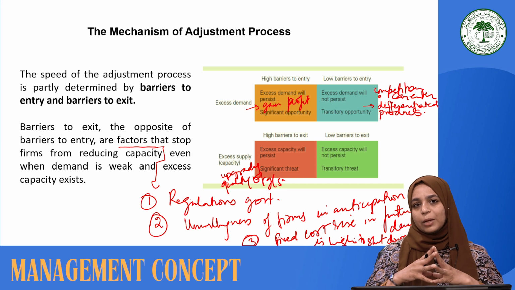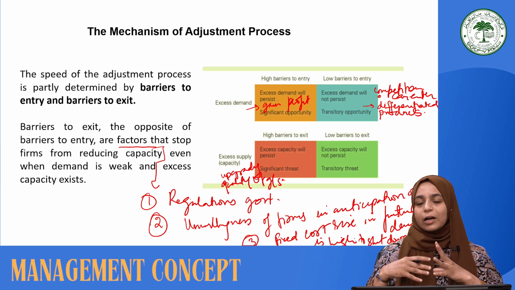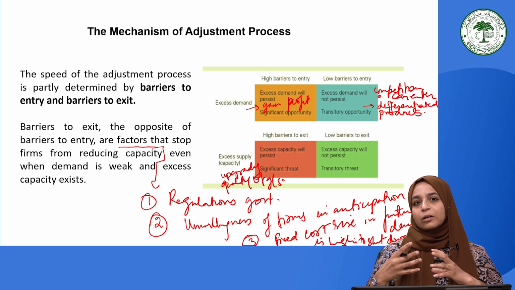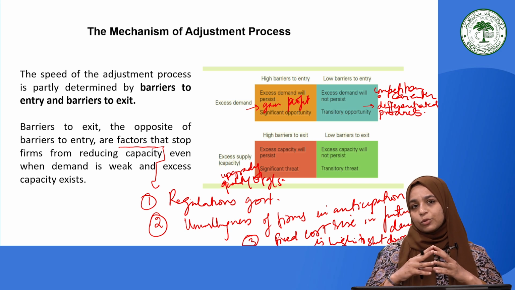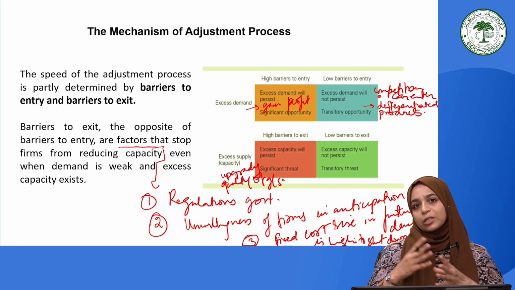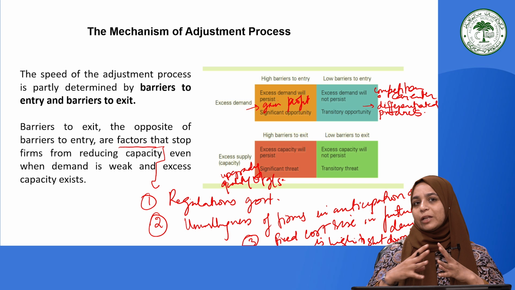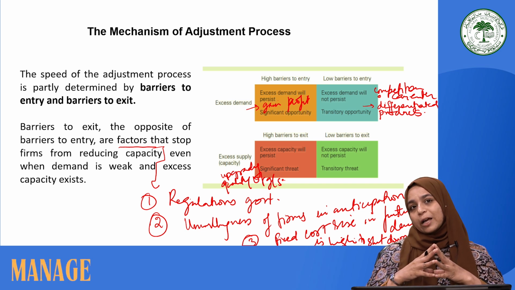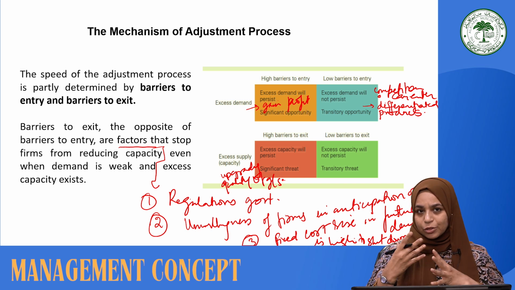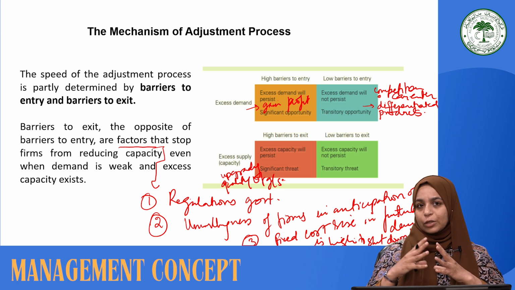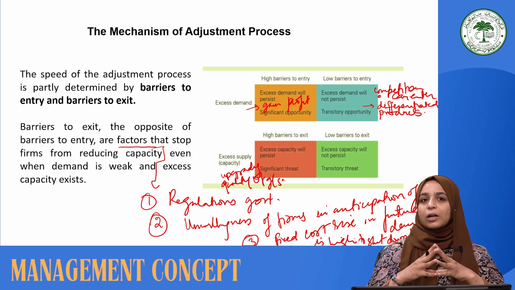Because if the barriers to exit are high, a firm cannot deal with the situation by reducing its capacity to produce. So they have to serve the existing demand, but at the same time they have to offer quality goods and services to convert this threat into an opportunity. Otherwise this is a very threatening situation for companies, and in the longer term they are going to pay a higher cost, because the resources will be getting utilized, and if the products are not taken by customers and not bought in the market, it will be difficult for them.